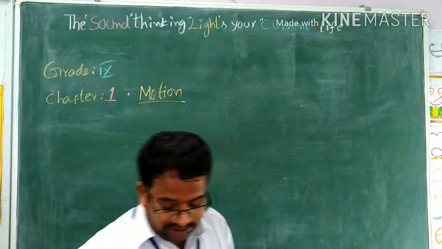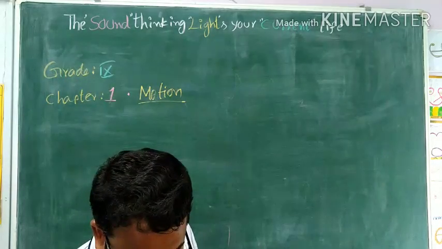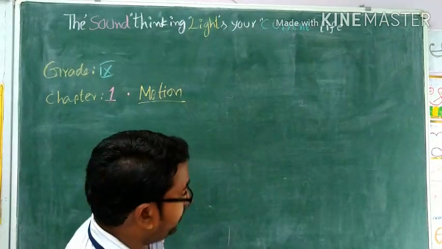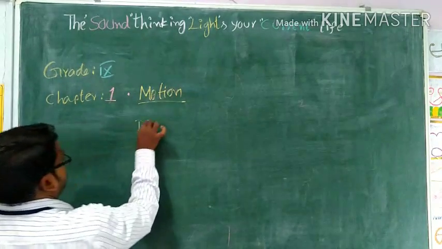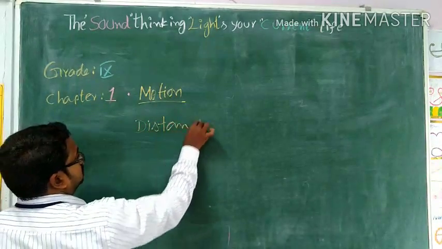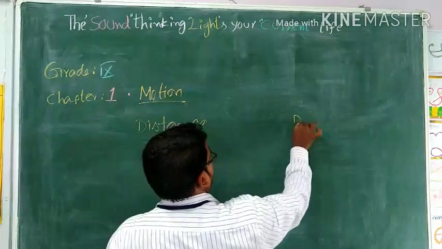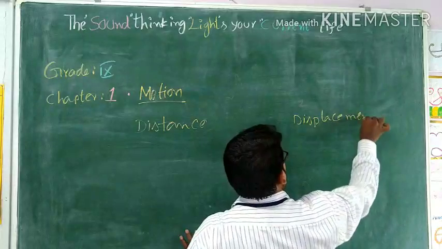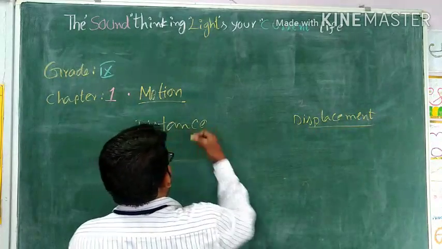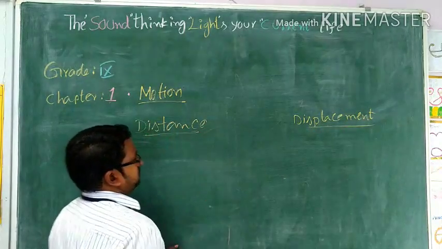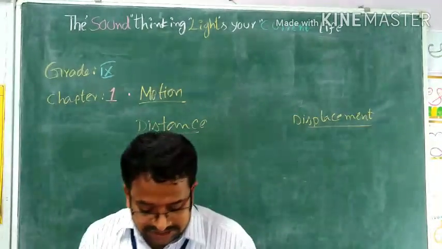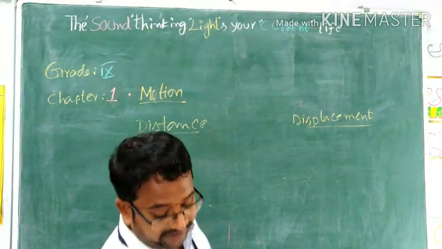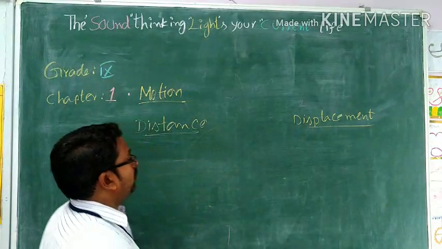Okay. Now let us see the fundamental physical quantities. We are going to start the lesson about that: distance and displacement. Very easy concepts. Distance is nothing but the entire path covered by a body.